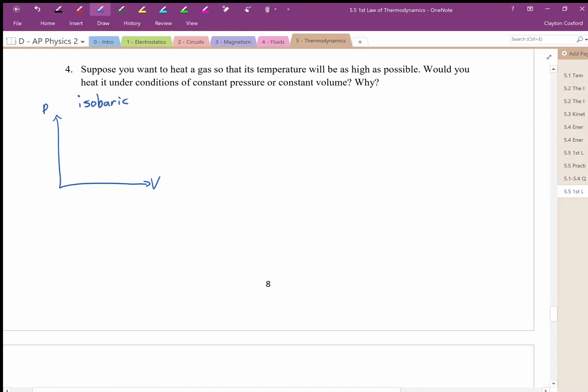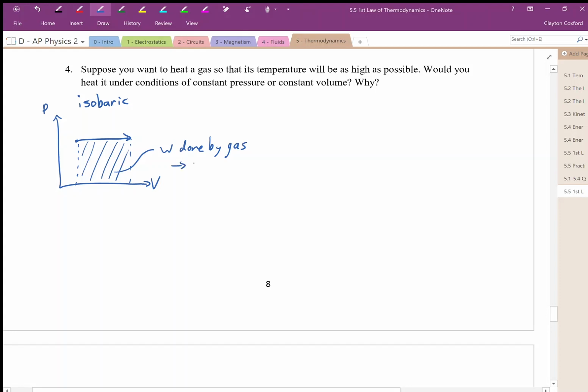And we're trying to increase the temperature, so that means we're going to be going this way, right? We're going to be going to the right. And so if we are doing that, well, first thing we can notice is that there is some work that is done by the gas. Why do I say it's done by the gas? Well, the volume is increasing.